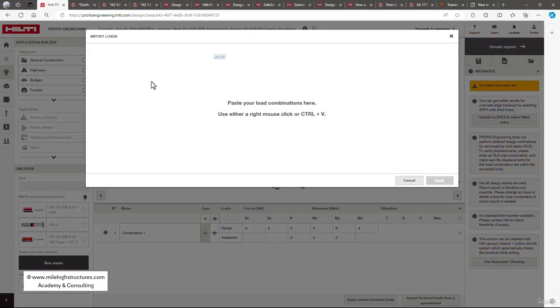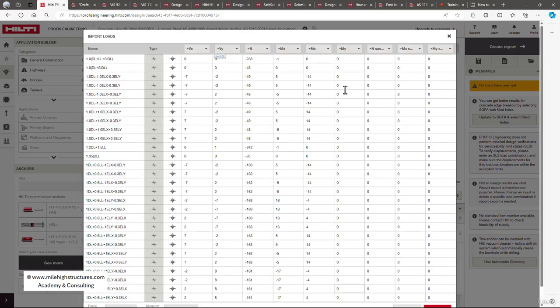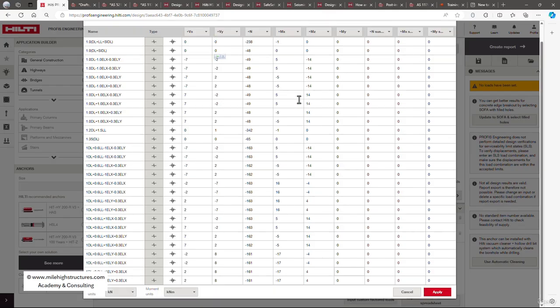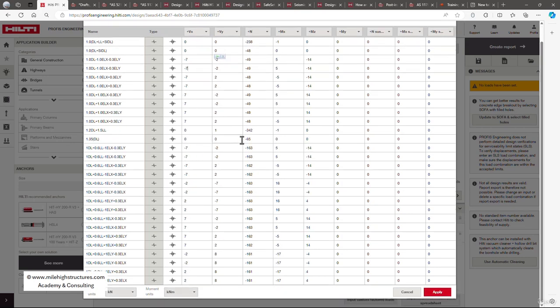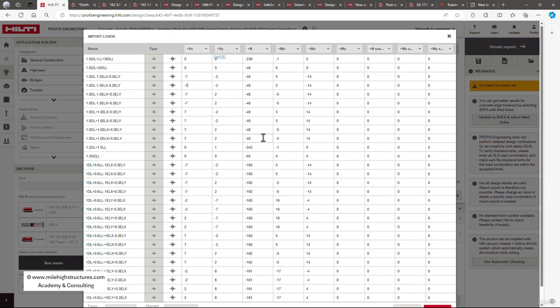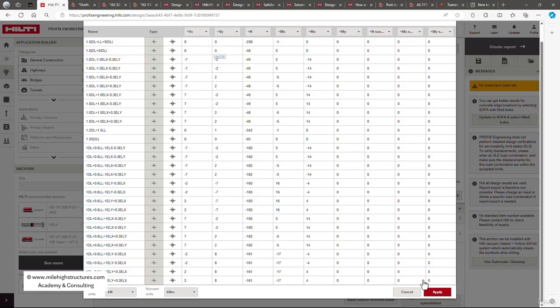So we can just left click here and then simply press Ctrl and V option on a keyboard. So here we can see that automatically all the reactions have been copied from the Excel file, including the name of the load combination also. So this shall help us a lot in, we can say, reducing our working time. So we can left click on apply here.